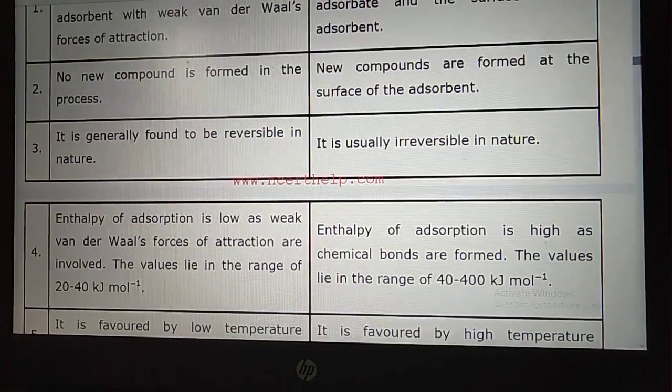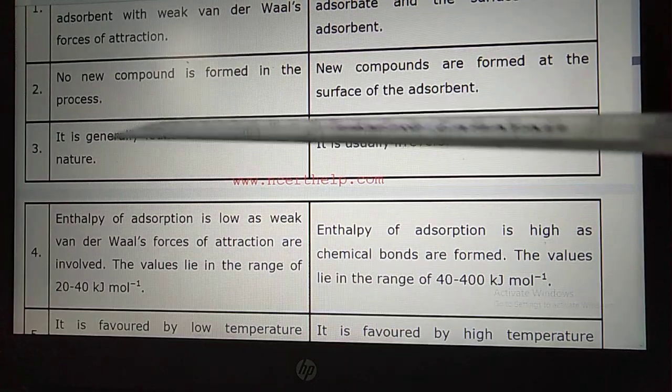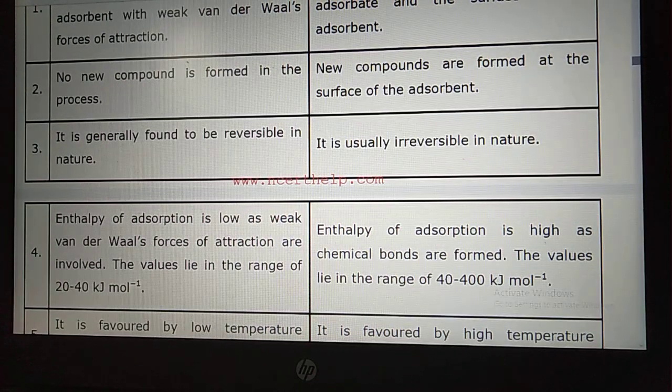Now let us move to the second point, student. In chemisorption, a new compound is formed in this process. In physisorption, no new compound is formed. In physisorption, student, there is no new compound formed because it is a physical process. Only the phase will change, like ice will convert into water, or water will convert into vapor.